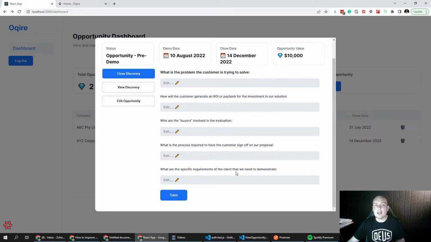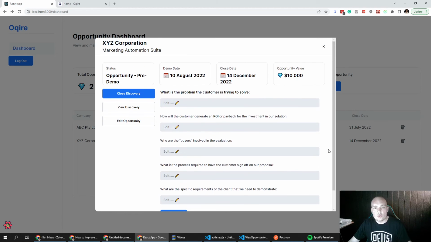And we might want to uncover, hey, you mentioned that you need to integrate with Salesforce, but specifically what do we need to do? Is it being able to pass some of that lead information back? Is it being able to pull in information from the CRM so that you can see that in the marketing automation suite? We really need to uncover these questions, because if we don't, then what we demo might miss the mark. So that's currently where we stand with Oqire and the current version of our MVP.